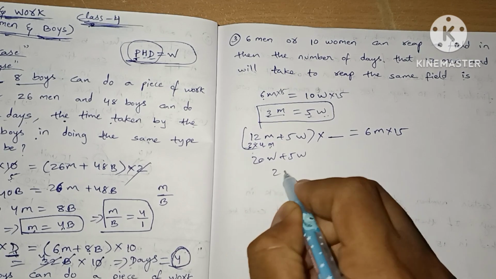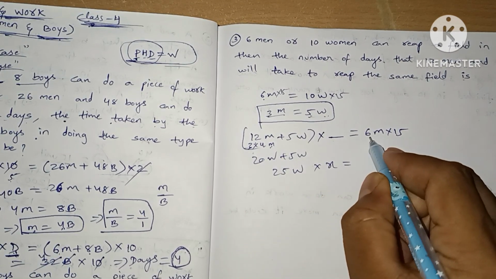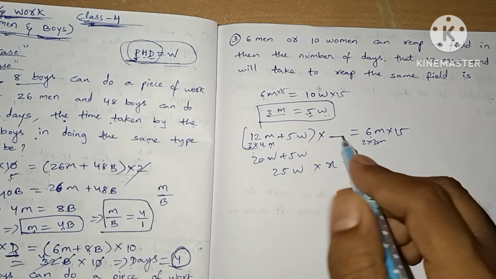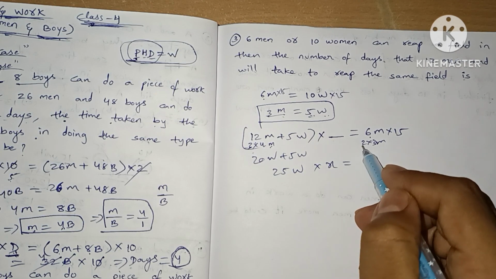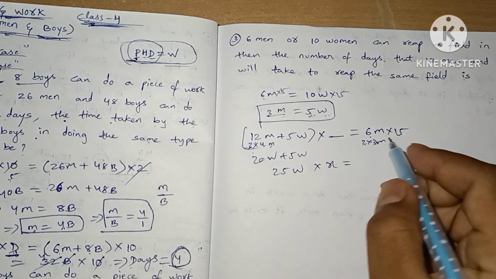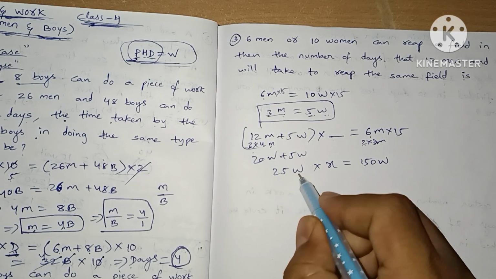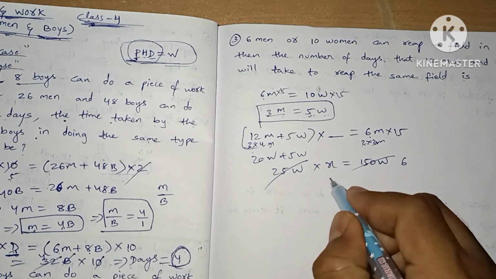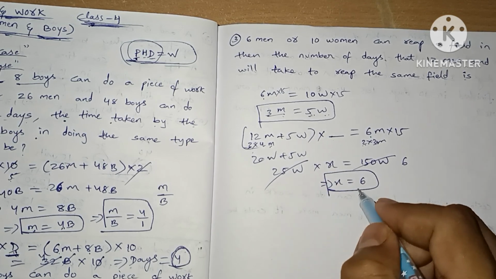So we get 25 women into x equals, instead of 6m we can write 2 into 3m. So 3m we can write 5 women, 2 times is 10 women, 10 into 15 is 150 women. So 25 times 6. So the answer will be x equals 6 days.